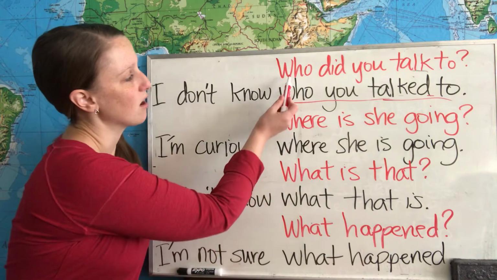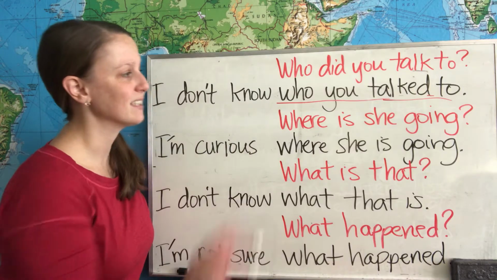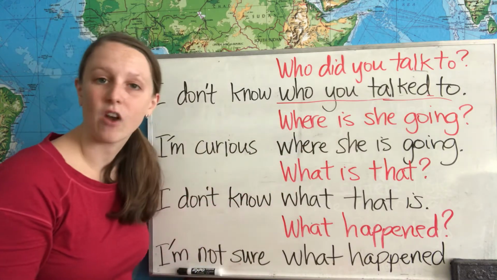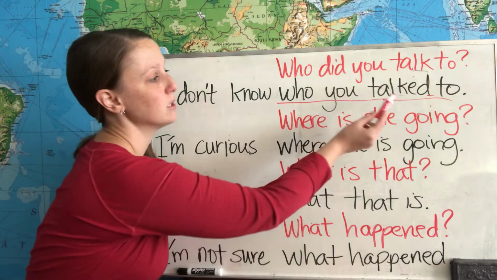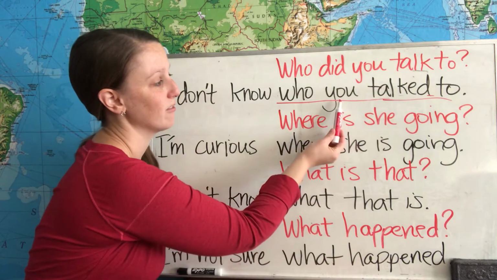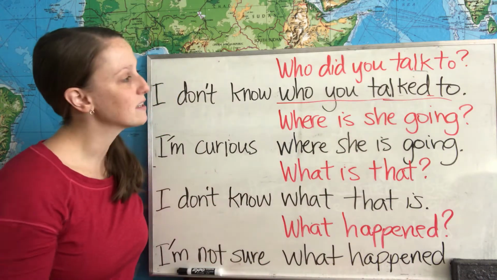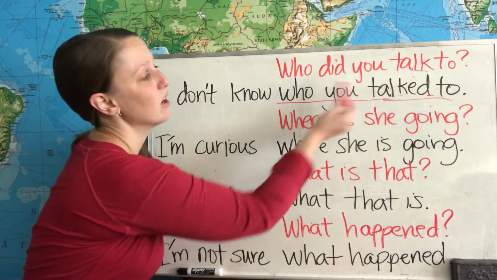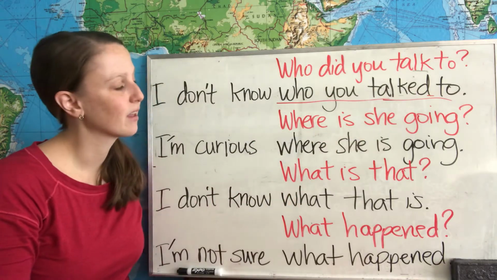We still start with our WH word, who, but the noun clause is structured in sentence word order. You talked to. We have subject, verb, order. Whereas in the question, we have a question word order with a helping verb did.